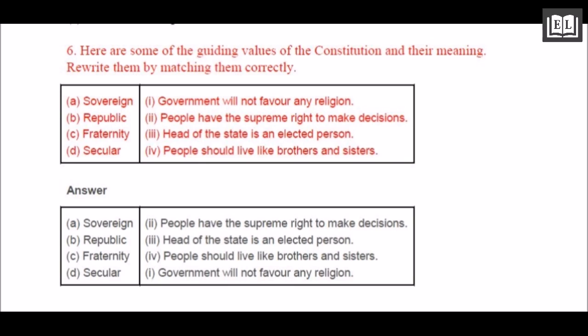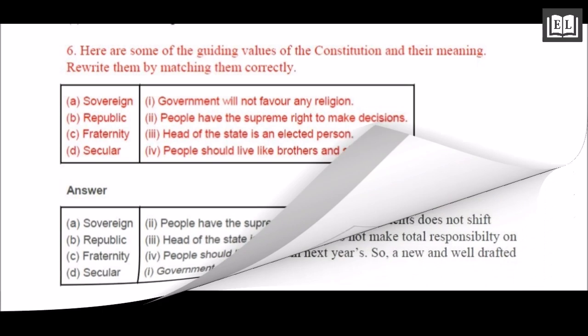Answers. Subversion. The answer is people have the supreme right to make decisions. Republic. The answer is head of the state is an elected person. Fraternity. The answer is people should live like brothers and sisters. Secular. And the answer is government will not favor any religion.